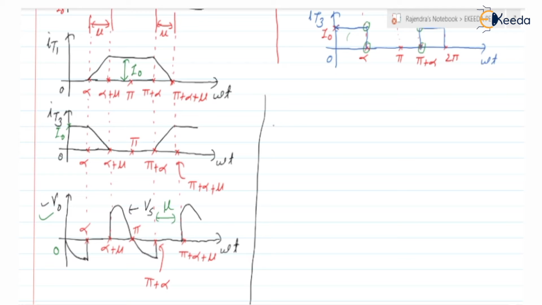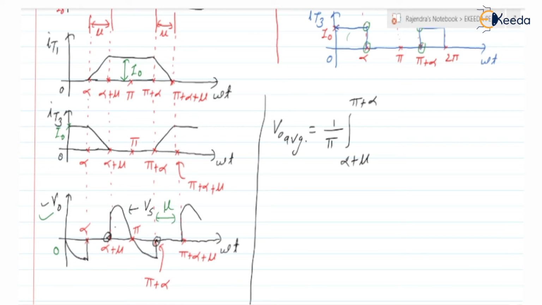Yes, we can. The waveform we have from 0 to pi is the same as what repeats from pi to 2 pi and so on. So it is 1 by pi times the integration, and instead of considering 0 to pi, I am considering it from alpha to pi plus alpha. It is non-zero from alpha plus mu to pi plus alpha.